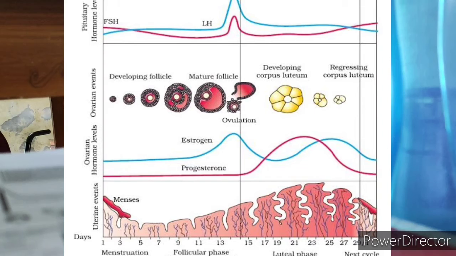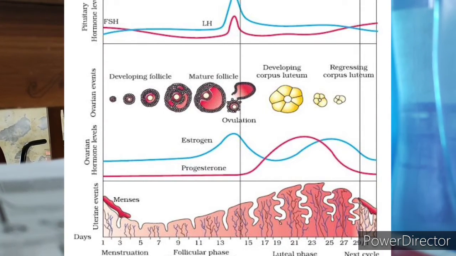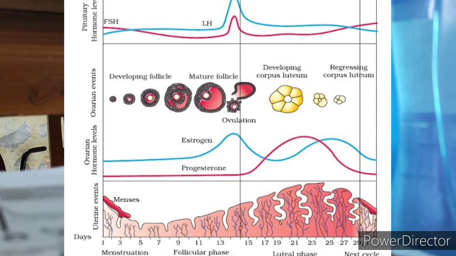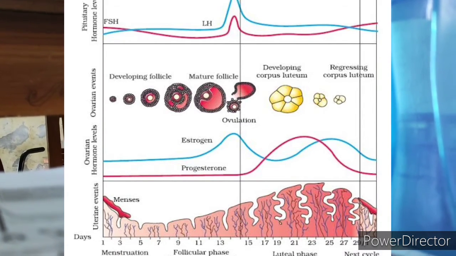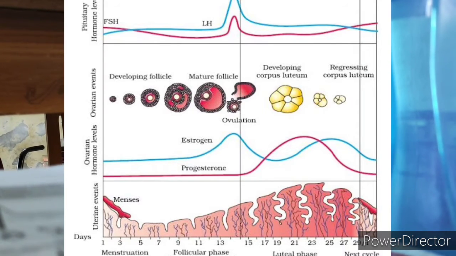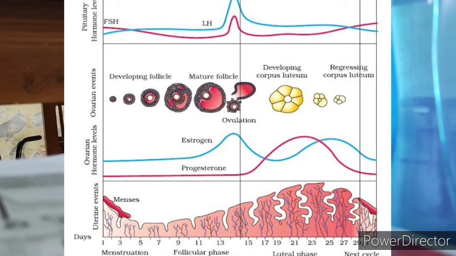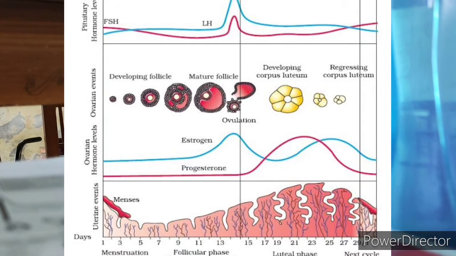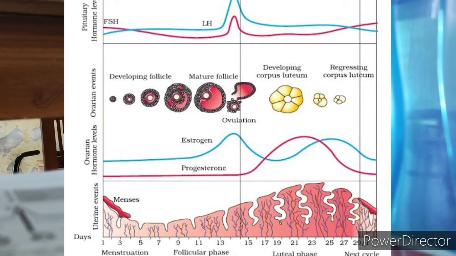Now LH and FSH will attain a peak level at the middle of the cycle, that is day 14, and here due to the rapid increase of the LH in the mid cycle, the Graafian follicle will burst and there will be release of the ovum, and that is the ovulation phase. That is ovulation. The ovulatory phase will be followed by the luteal phase.